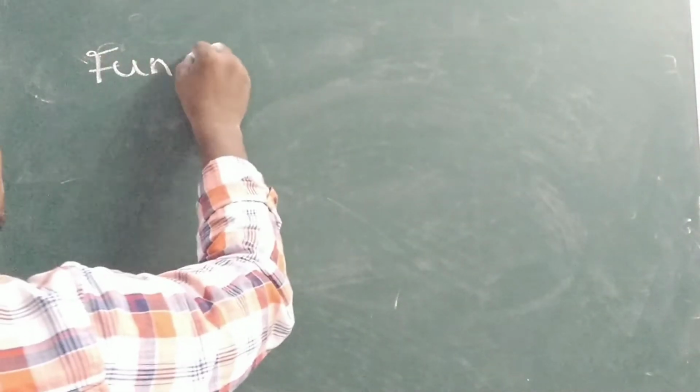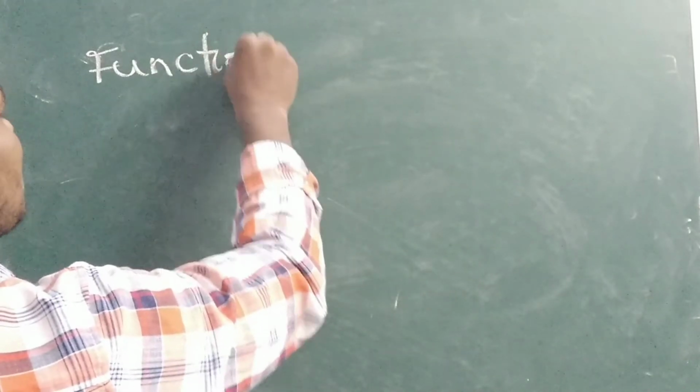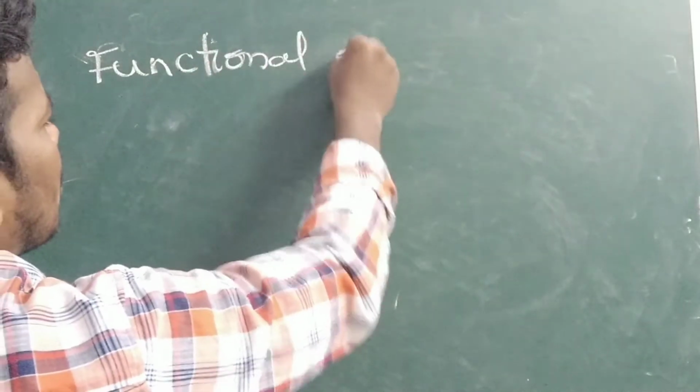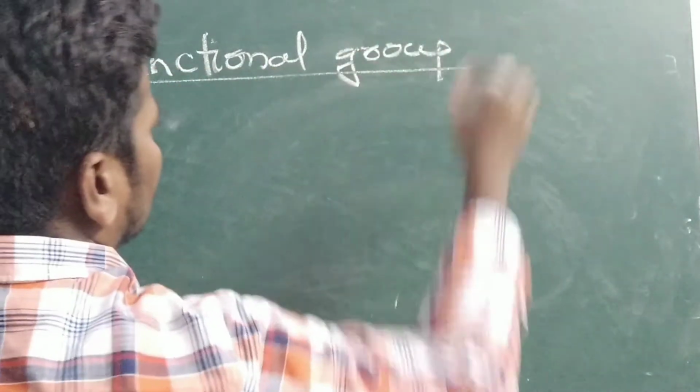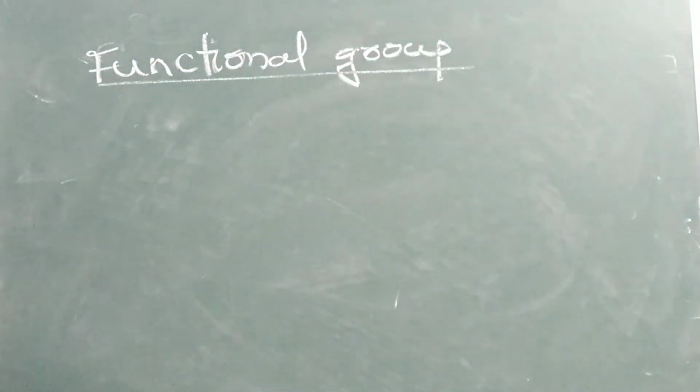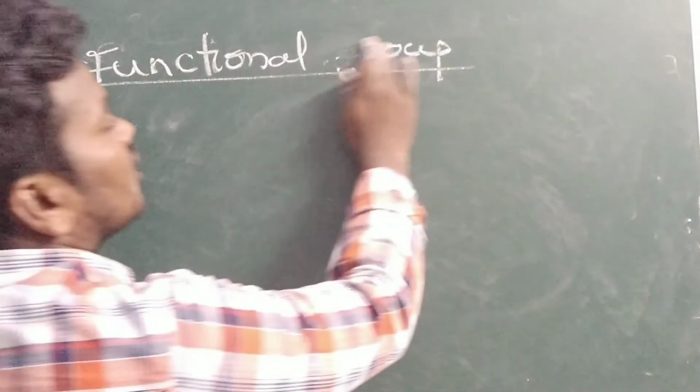Functional isomers. Either side, whatever it may be, it is joining. Number should be similar. Functional group isomerism or functional isomers.